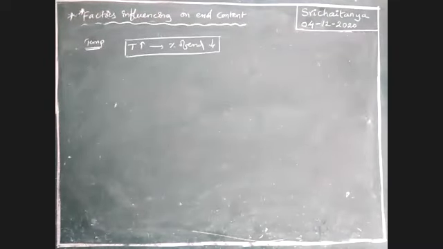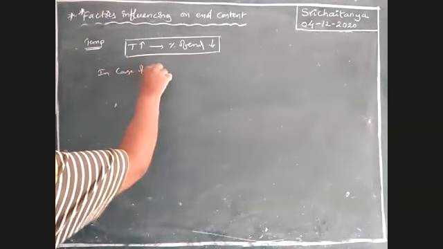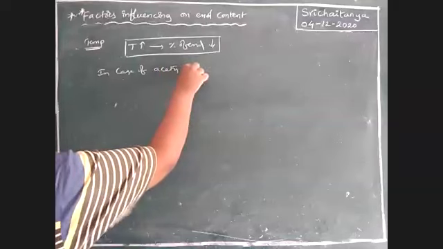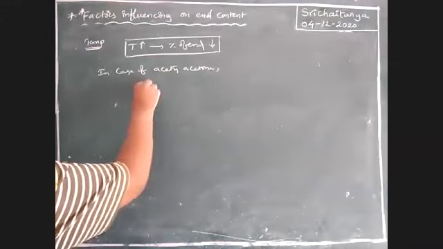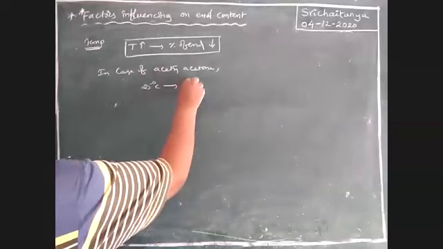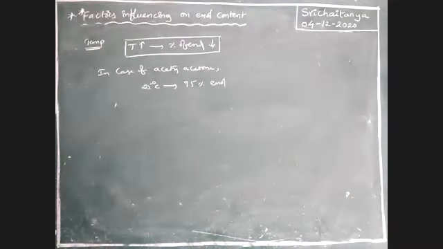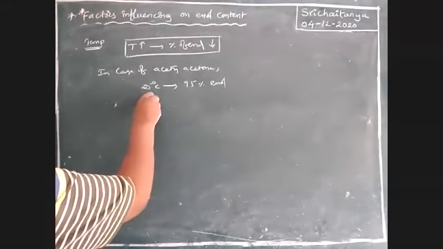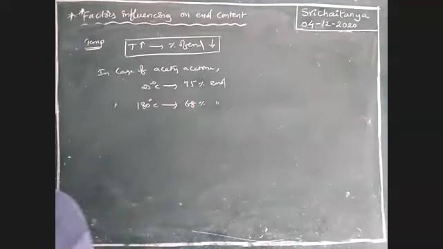See here, in the case of acetyl acetone, at 25 degrees centigrade, 95% enol. At 180 degrees centigrade, it is just 68% enol.